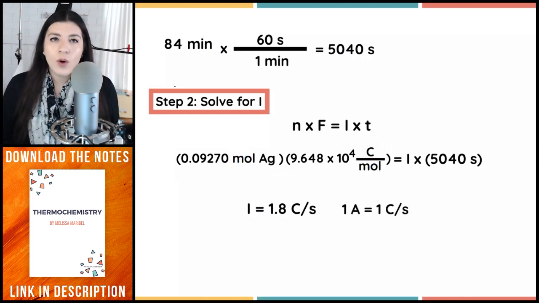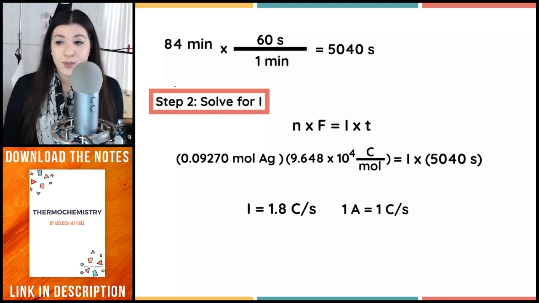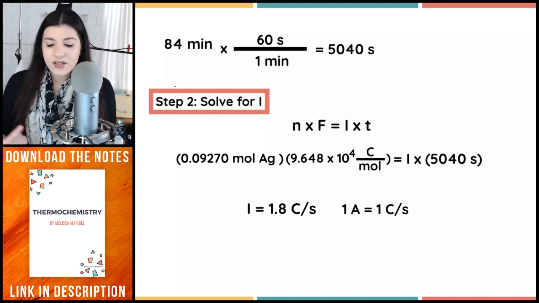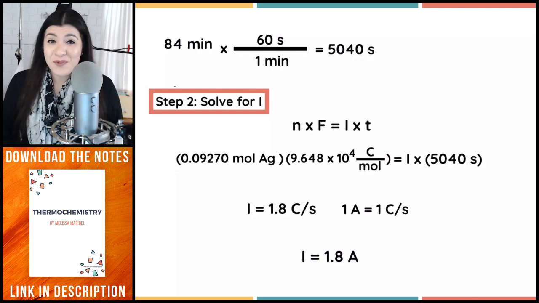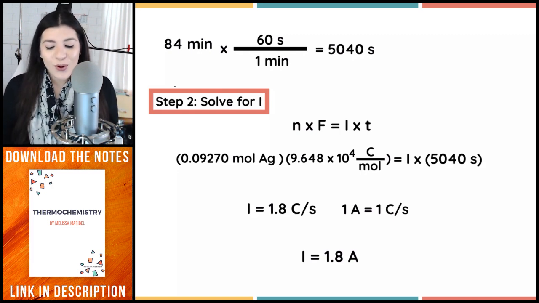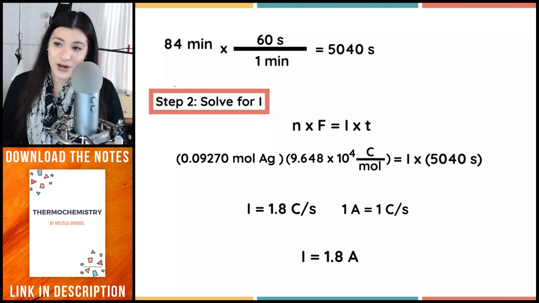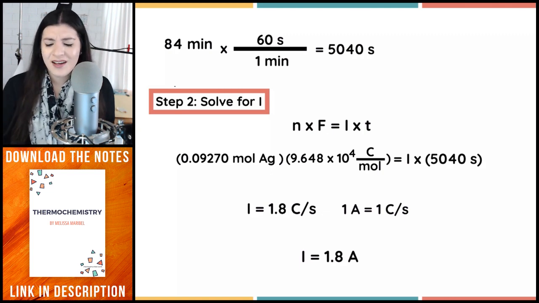So remember that 1 amp is equal to 1 coulomb per second. So I could easily just say, okay, since it's a one-to-one relationship, it's literally the same thing. I just have to change the units. So 1.8 amps will be our answer for our current. Okay, let's try another one.